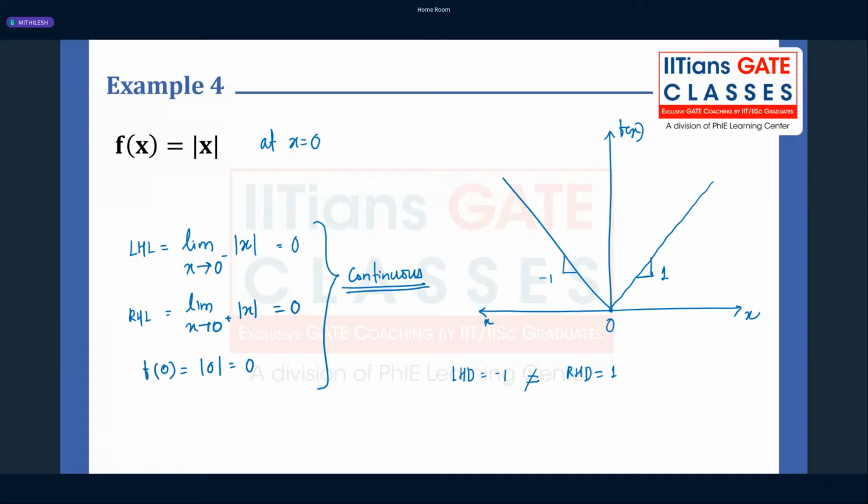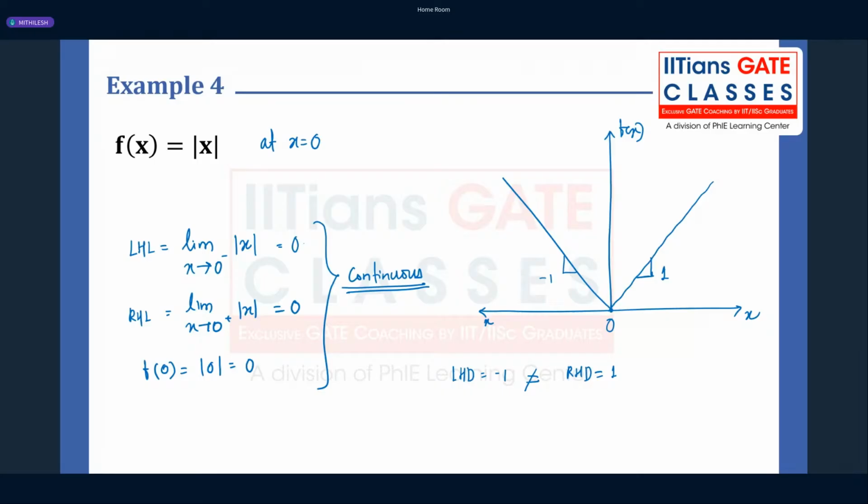Anyone have any doubts so far? Yes, correct, Vala. If you have a sharp corner, it means there are multiple tangents you can draw. You don't have a unique slope for it. So the main intention of explaining this through figures is that you should try to draw the figure, and in that way you can save a lot of time.